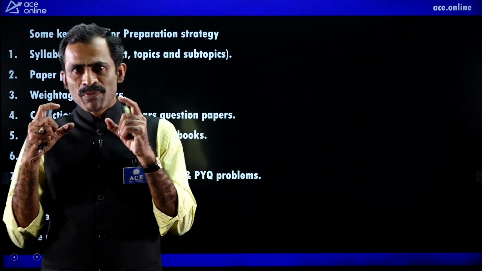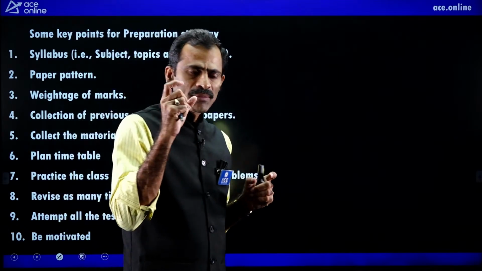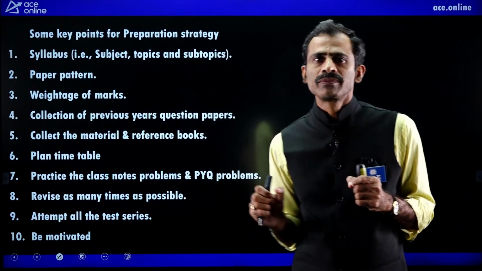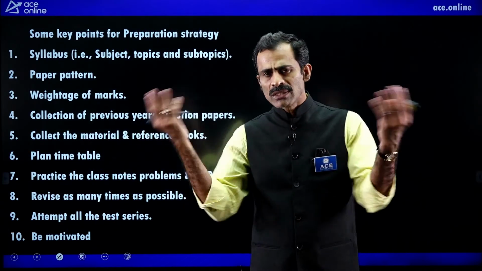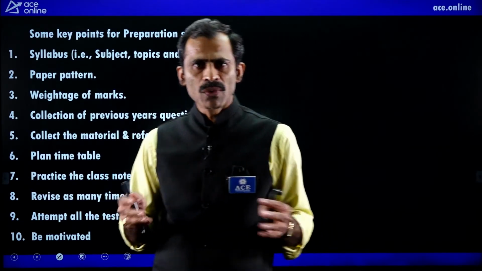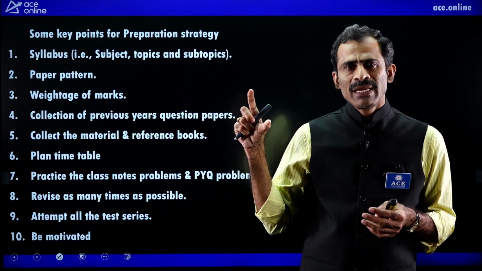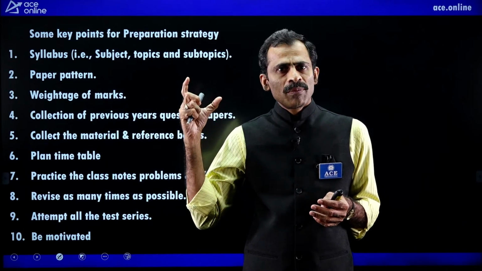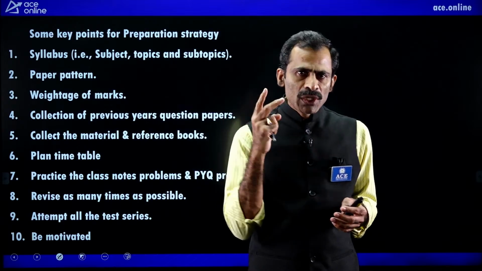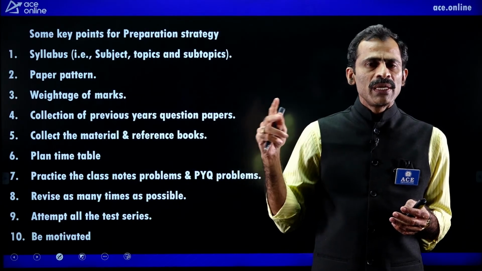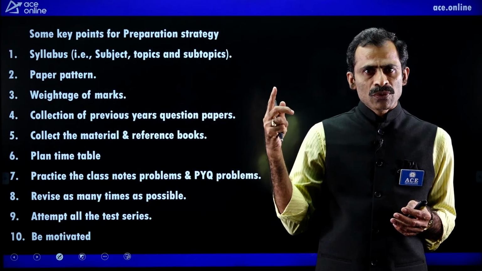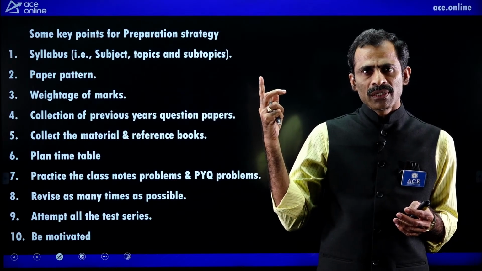Fastness is important because of the time bound. If you are given 24 hours, you can answer all the questions, but 24 hours will not be given. Only 3 hours will be given for the GATE entrance examination. For the first paper of prelims IES, only 2 hours will be given: 100 questions, each question 2 marks, that is 200 weightage.